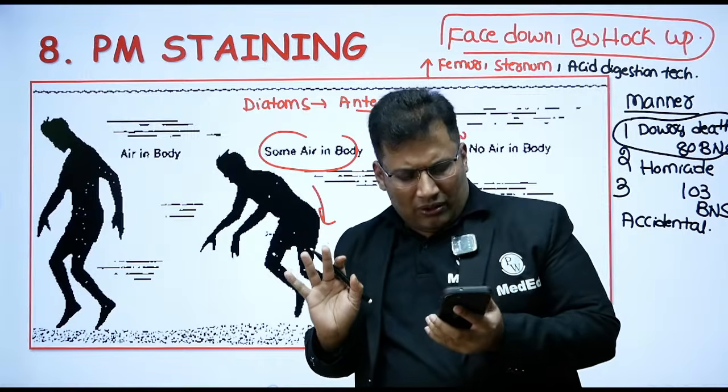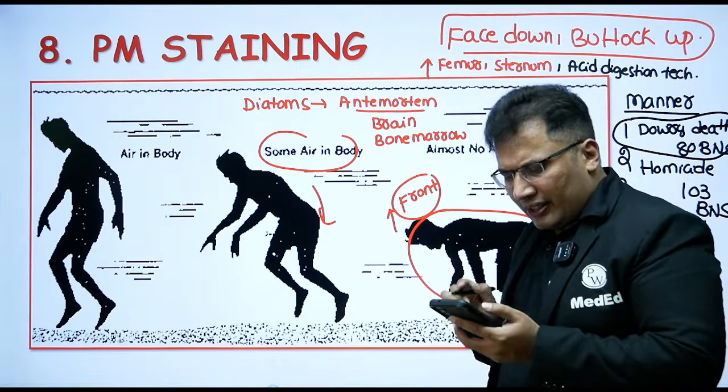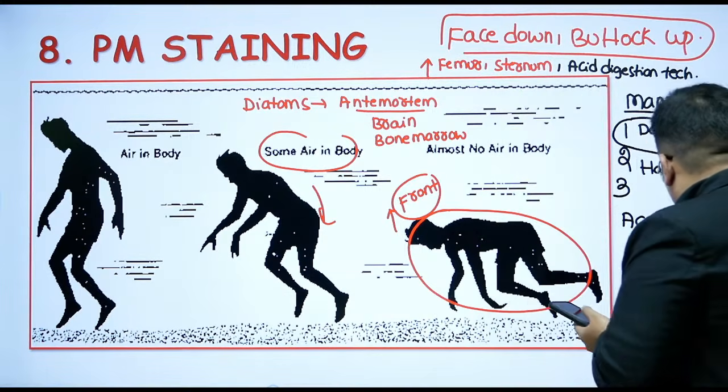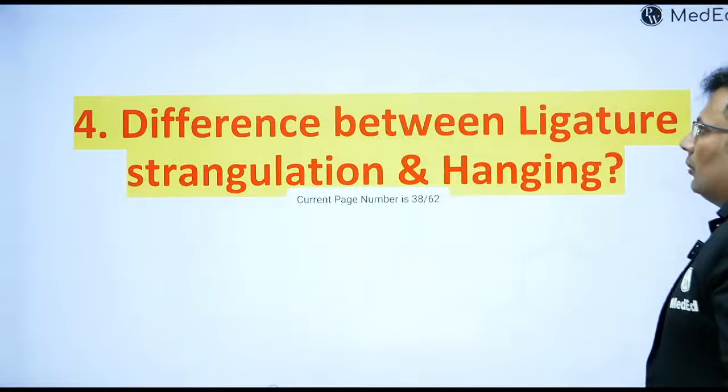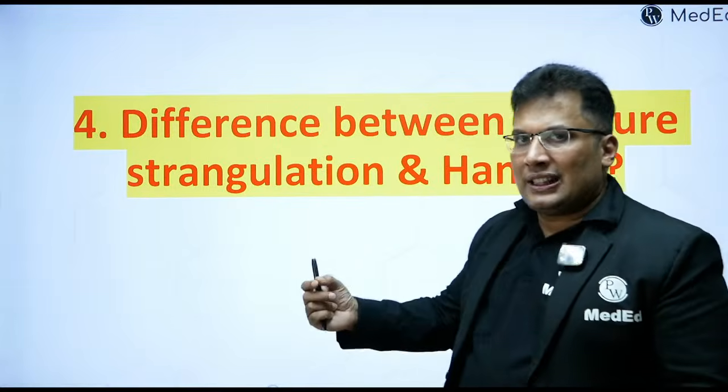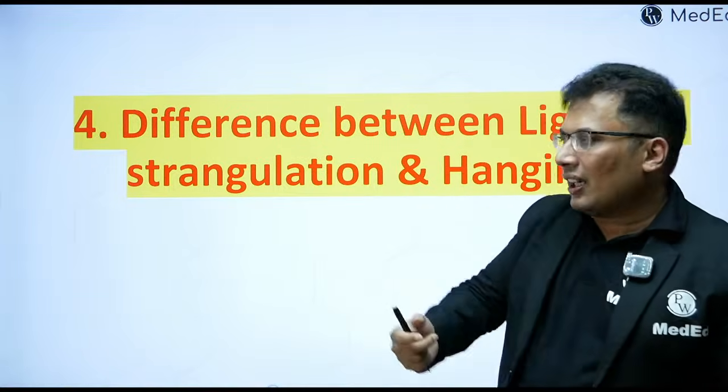So dowry is equal to 80 BNS. This can be an MCQ. That's great. Then some more questions I'm going to give you. You can just go through them after the class.